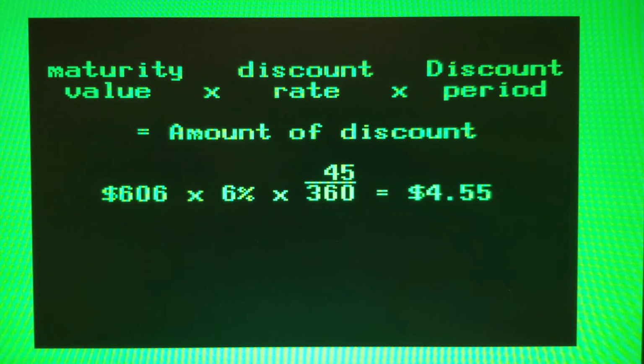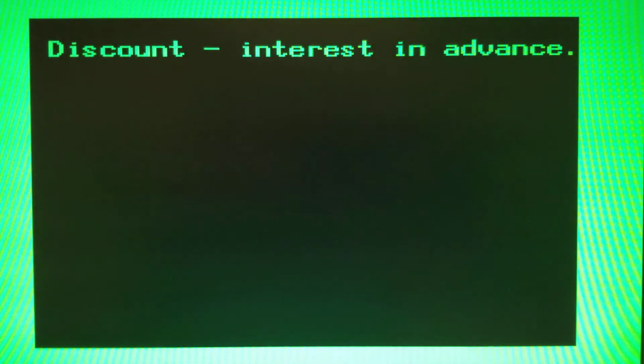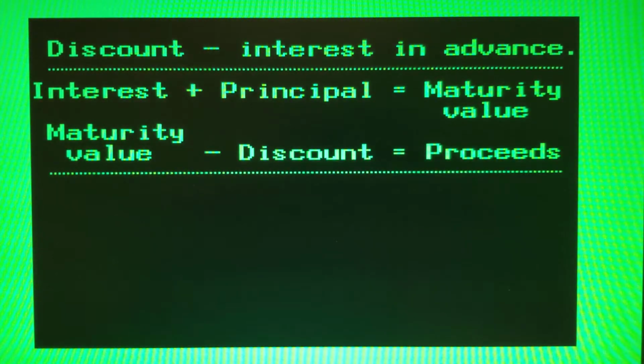Maturity value times the discount rate times the discount period calculates the amount of the discount. And the maturity value less the amount of discount yields the proceeds from discounting a note. Notice the similarity between the interest and discount calculations. We could say that discount is merely interest paid in advance. Remember, interest is added to principal to get maturity value. Discount is subtracted from maturity value to arrive at proceeds.